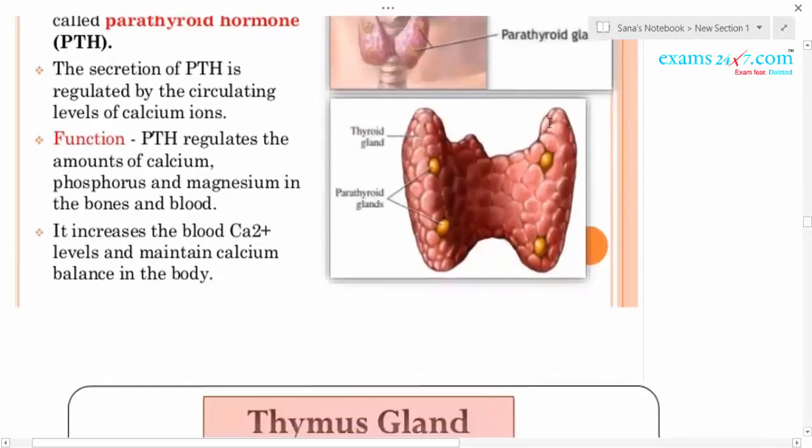It also regulates the phosphorus and magnesium in bones as well as blood. It increases the blood calcium level. Okay, thus it maintains the calcium in the blood.